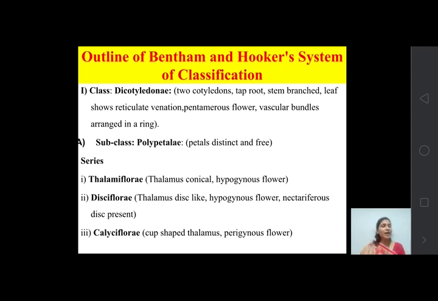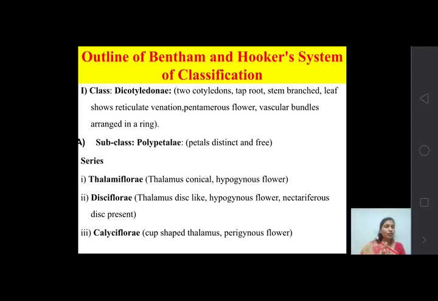In some plants the thalamus is conical and ovary is superior. That means a hypogynous flower is present. Related with that character, some of the plants are placed away from the other plants.